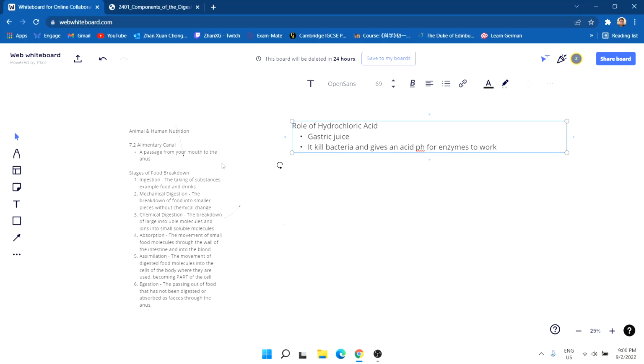Kill bacteria and acid pH for enzymes. Usually it's at pH 2. Remember, it's at pH 2.